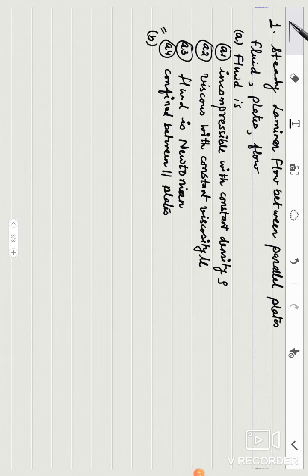Now what are the properties of our plates? This is the physical situation. Plates are, number 1, infinite in length. This is an assumption. We take this assumption to avoid the end effects, and this assumption will not affect the qualitative flow solution. Therefore, we may assume the plates to be of infinite length.